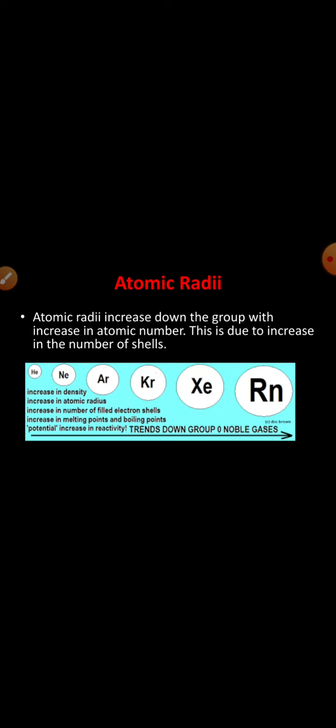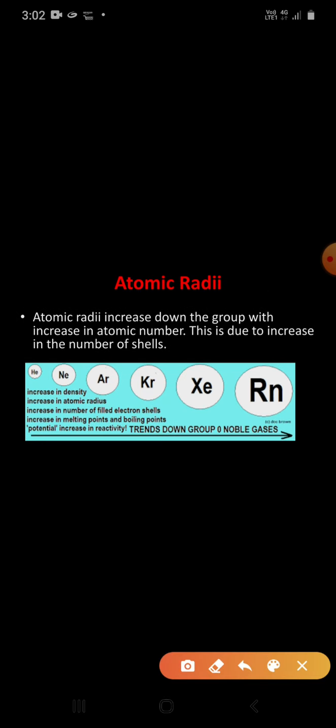Now, atomic radii. Atomic radii increase down the group with increase in atomic number. This is due to increase in the number of shells. As you know, when we move from helium to radon, as you can see, the size is constantly increasing. Why is this increasing? We have studied just now that this is due to increase in the number of shells.